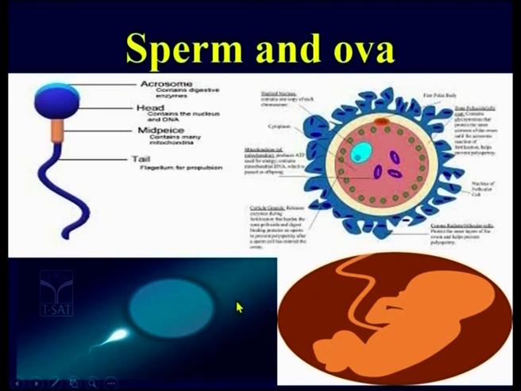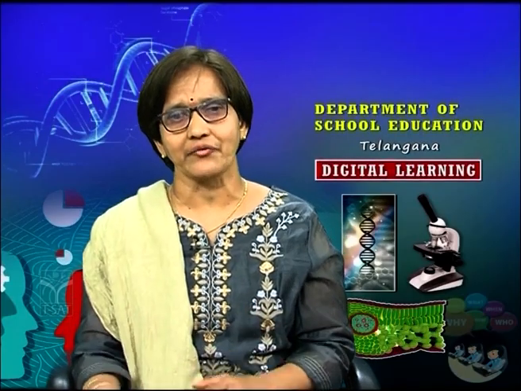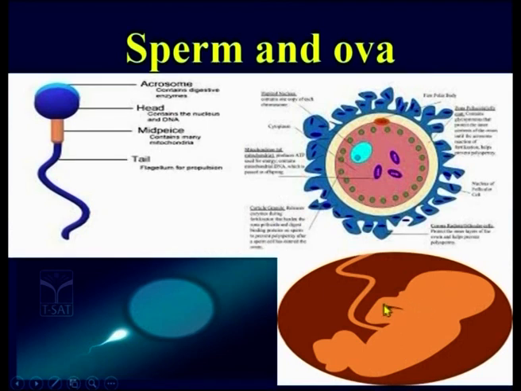Slowly the zygote is formed, and the zygote keeps on dividing, right? You get a ball of cells, which again develops, and finally we find a growing embryo, a growing fetus. What about the number of chromosomes present in the cells of this growing child, this growing fetus? 46 chromosomes are there.